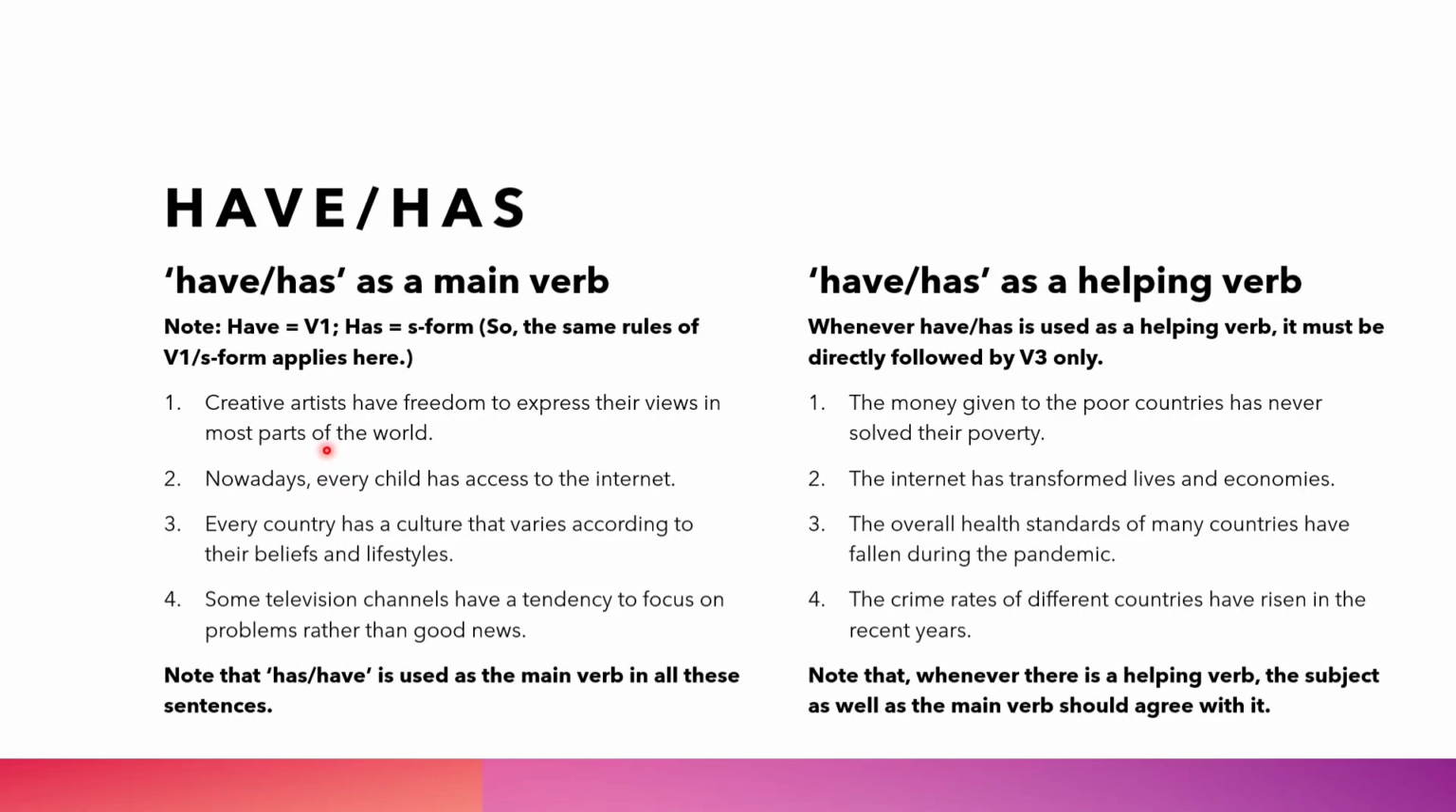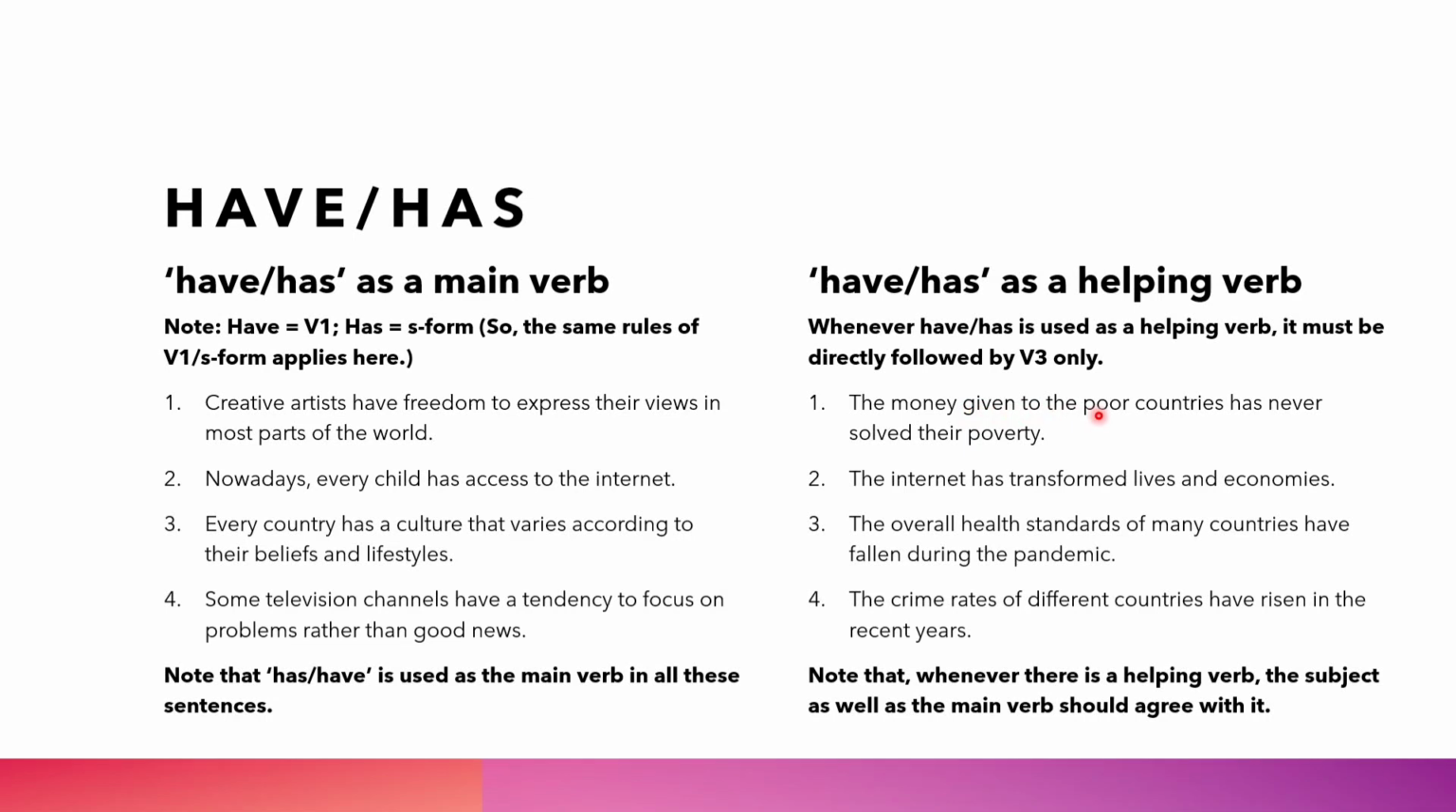So here you can see this word have is used as a main verb. I've already told you that primary auxiliaries can be used as a main verb or as a helping verb. Here you can see examples of have or has used as a helping verb. Because it is used as a helping verb, you can see some main verb following.